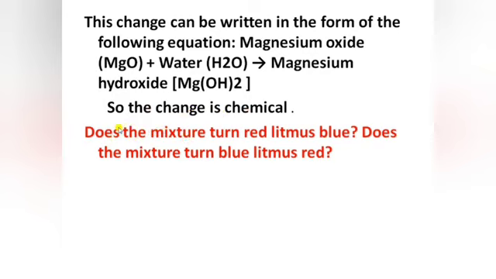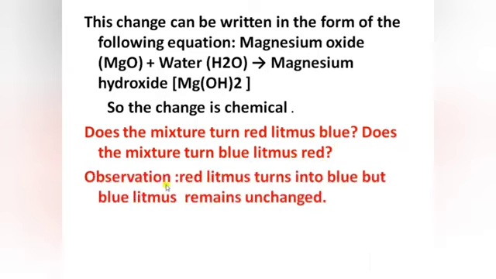So the question arising from this activity is, does the mixture turn red litmus into blue, or does the mixture turn blue litmus into red color? So the observation is, red litmus turns into blue color, but blue litmus remains unchanged, because red litmus turns blue under basic conditions, but blue litmus turns red under acidic conditions.